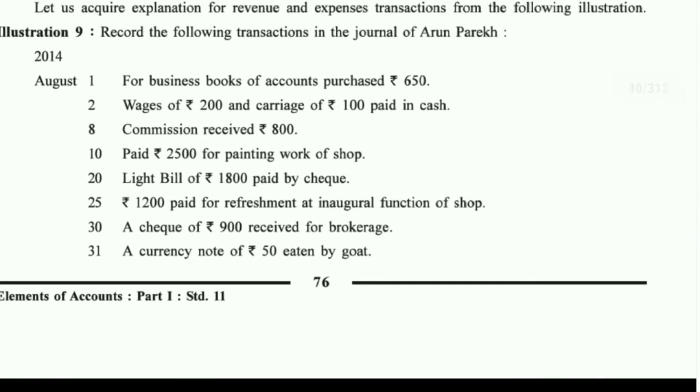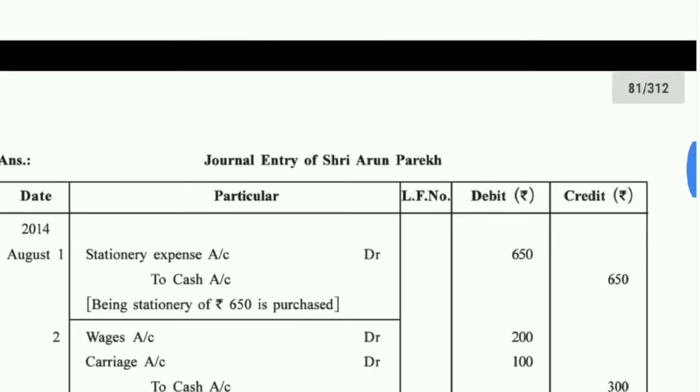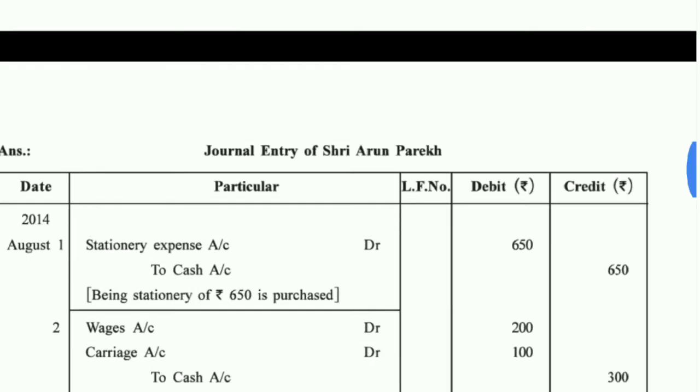Then number 2. Wages of rupees 200 and carriage rupees 100 is paid in cash. We will have a combined entry for that. Wages is an expense, the wages account debit. Carriage is an expense, carriage account debit to cash account. Wages account debit 200, carriage account debit 100 to cash 300.